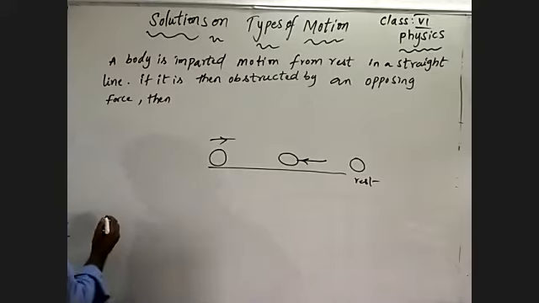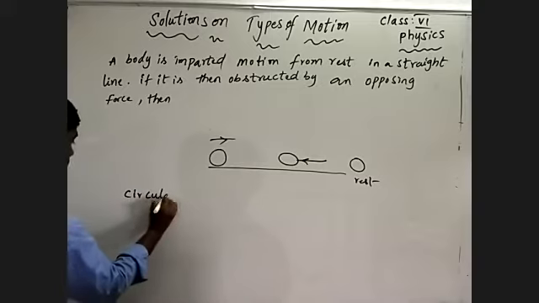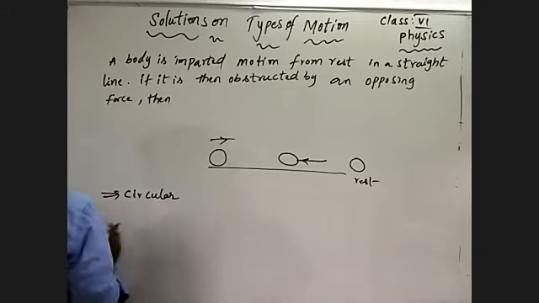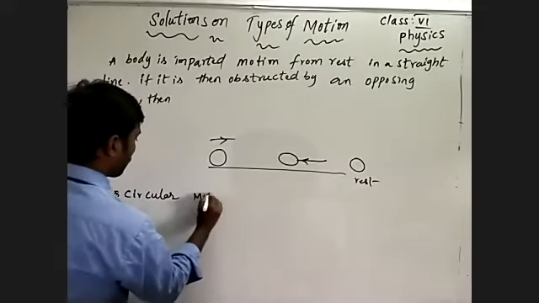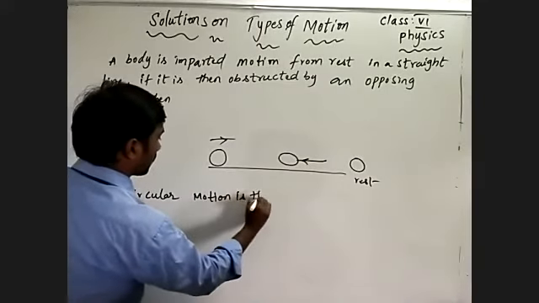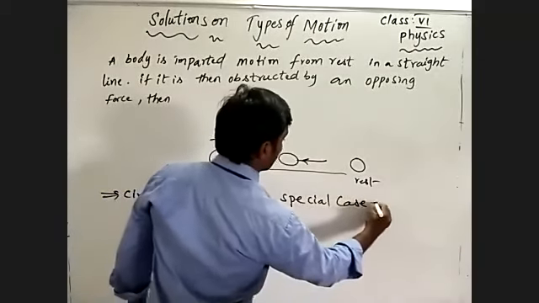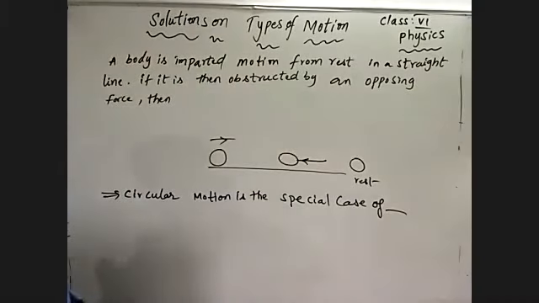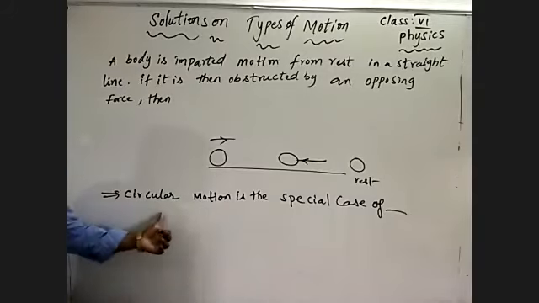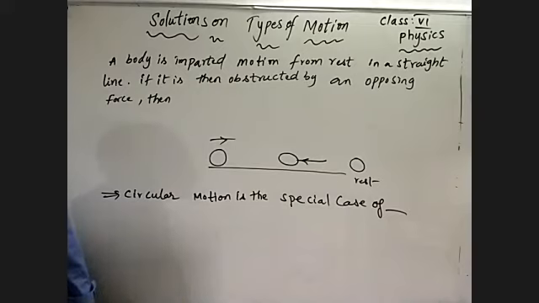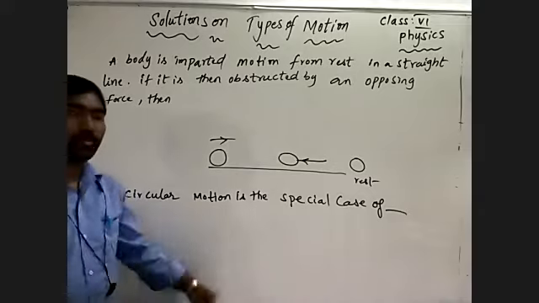Circular motion is a special case of what? Circular motion means what we discussed: the body which is moving in a circular path. Then you can say the body describes circular motion.